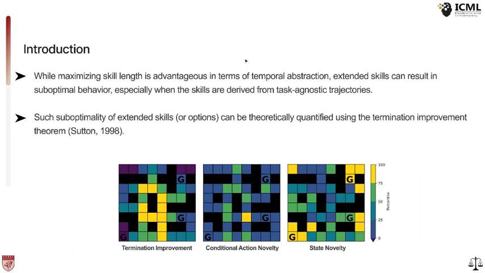While maximizing skill length is advantageous in terms of temporal abstraction, extended skills can result in suboptimal behavior, especially when the skills are derived from task-agnostic trajectories. Such suboptimality of extended skills or options can be theoretically quantified using the termination improvement theorem. More details are explained in our paper.